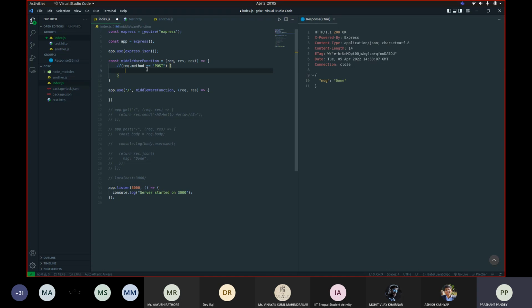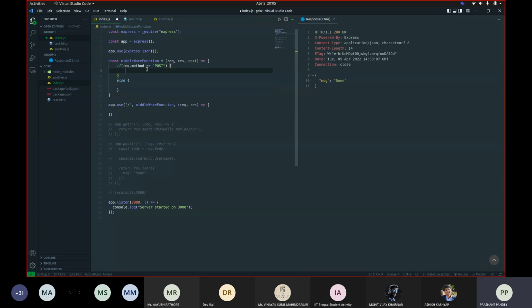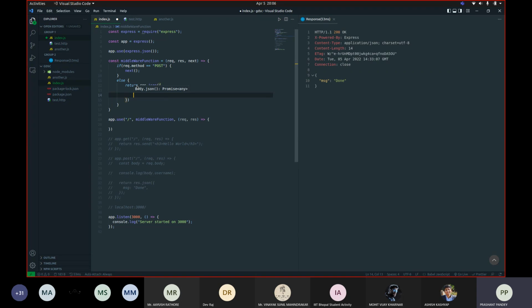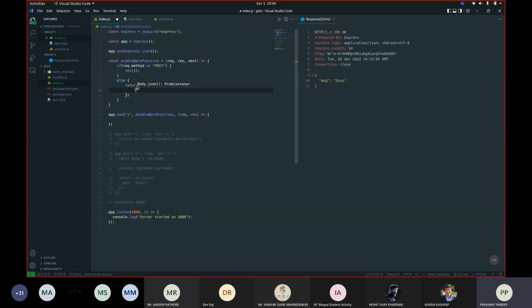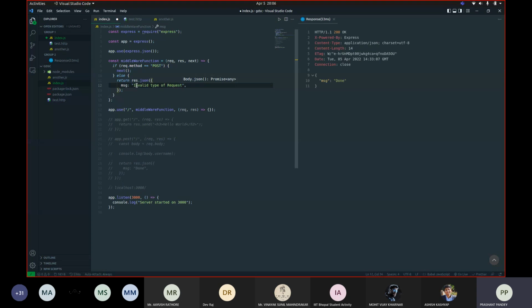If the type of request is a post request, then I let everything after this middleware function be executed, or else... So what the next function does is, if you want this request to be processed further, you can call this next function, and this same request will be passed from this middleware function to this callback function that we have defined here.